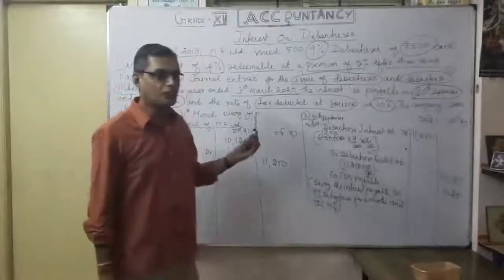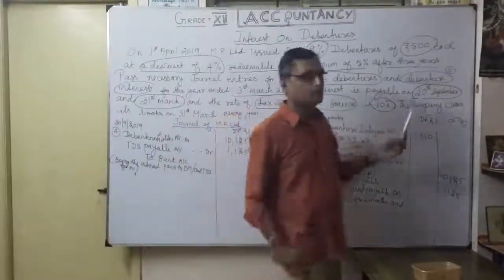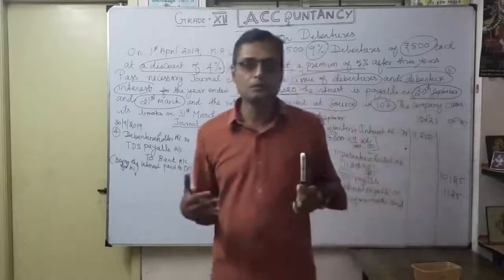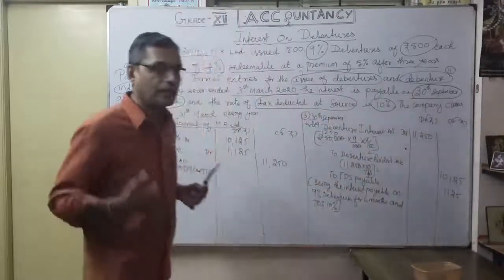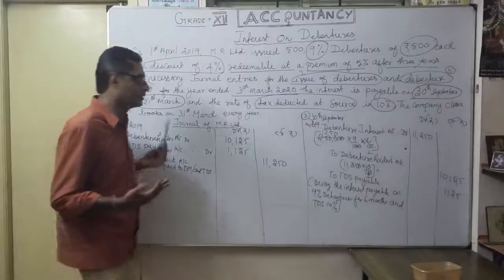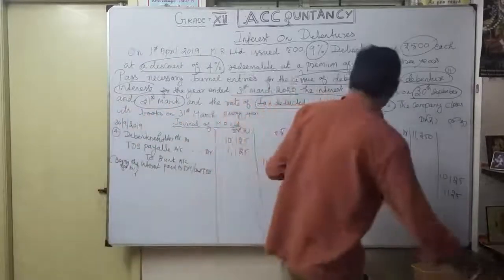So we finished the half yearly 30th September. Now the same manner, very simple. Only the date changes. Again, after 6 months, we are going to pay interest. So that's the 5th entry, correct?